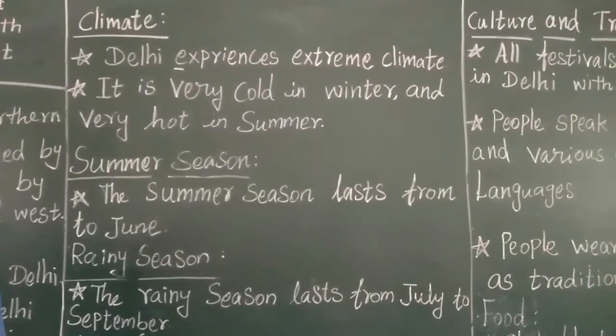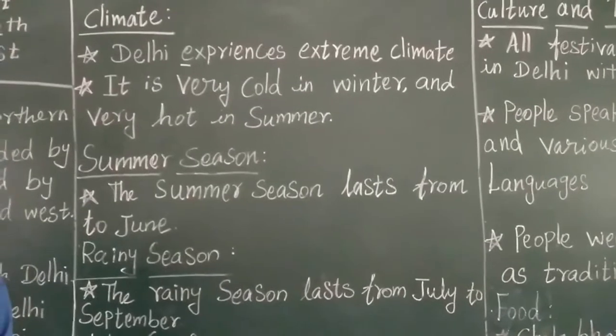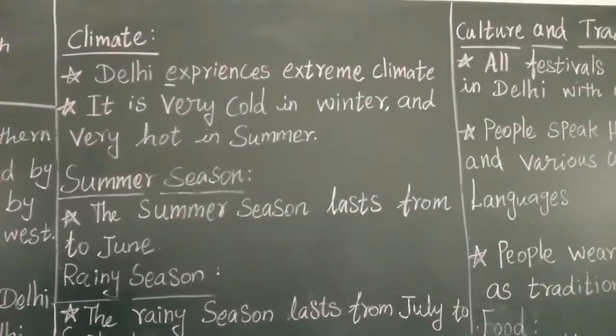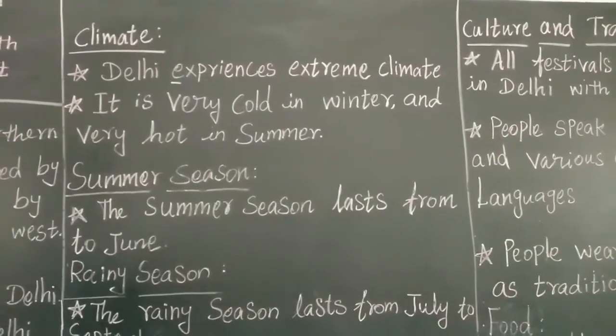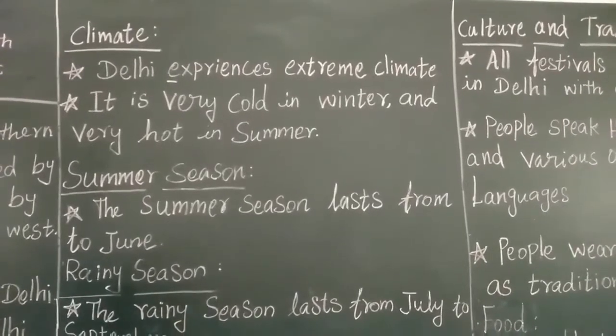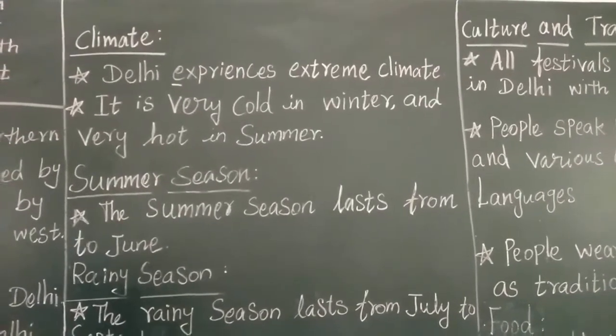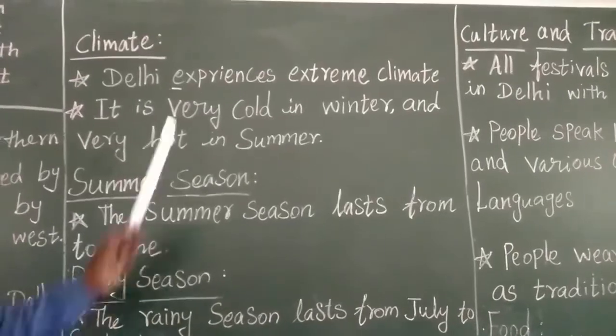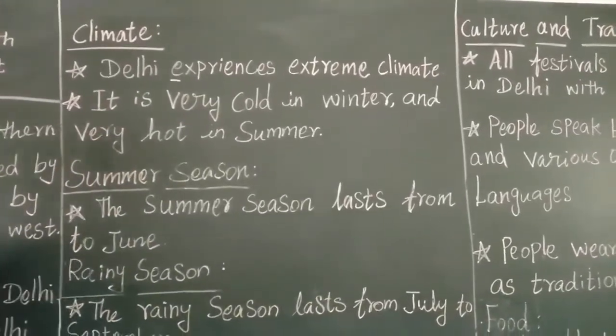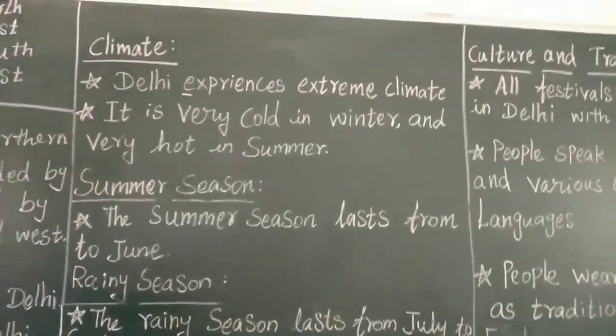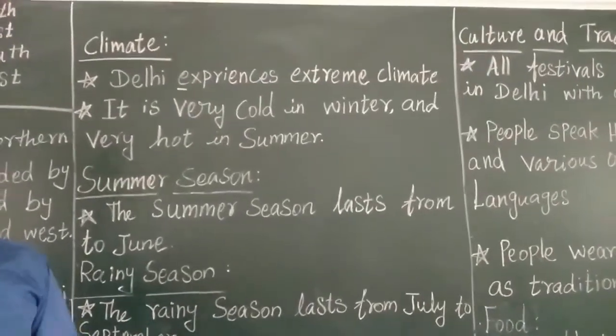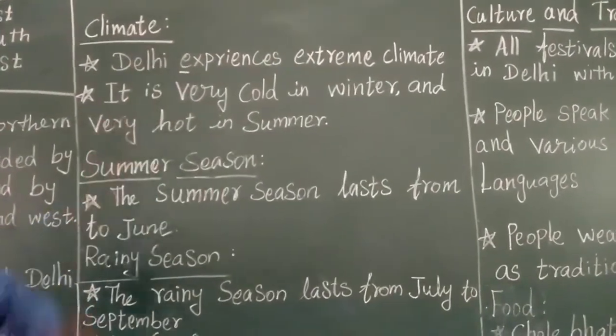Same way, in the evening the temperature will be reduced. In the same day, in the morning we feel very hot, in the evening we feel somewhat cool. There is a change in the hotness. That is called climate.